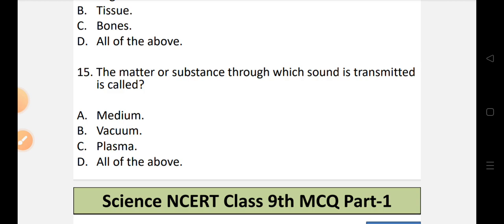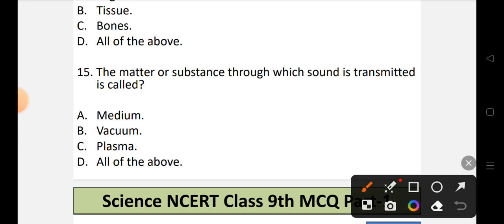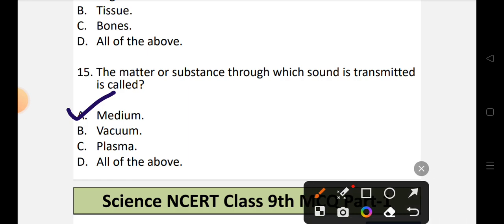So the matter or substance through which the sound is transmitted is called medium. So the correct option is option number A, that is medium. So A is the correct option.